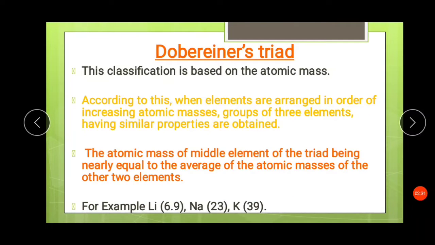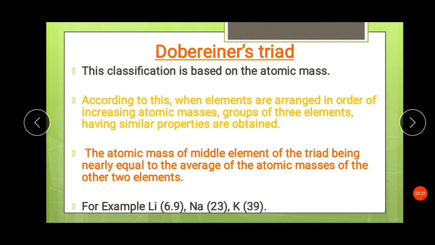Now the first attempt to classify the then known elements was done by Dobereiner. This classification was done on the basis of atomic mass. Dobereiner arranged different elements in order of increasing atomic masses. Groups of three elements having similar properties were obtained.